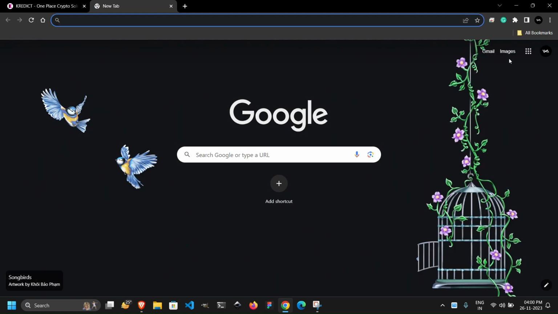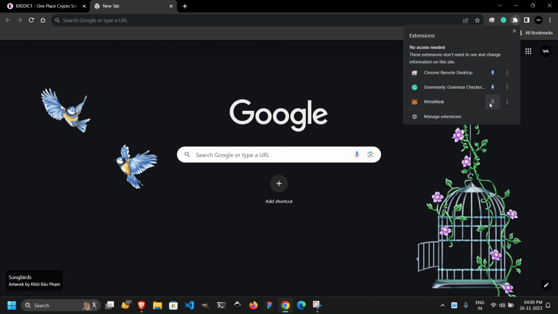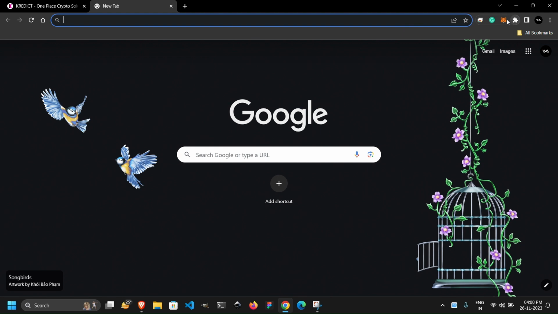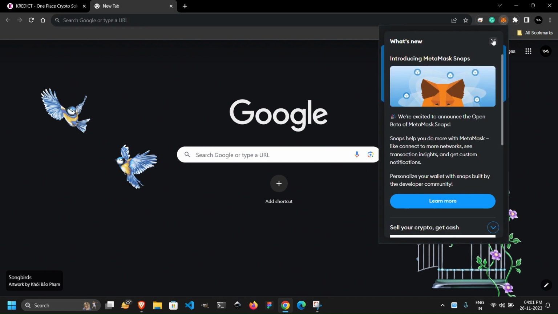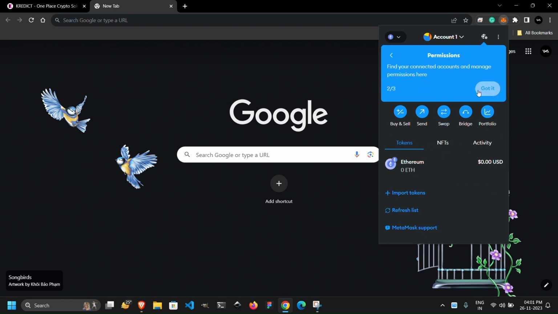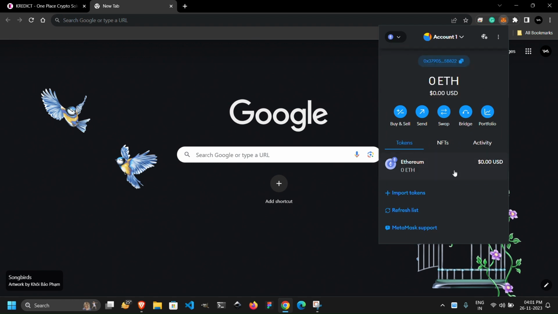Open new tab. And to access Metamask, click on this extension and pin this here. Click on this icon. So here you have installed your Metamask successfully. So congratulations, you have successfully set up your Metamask wallet.